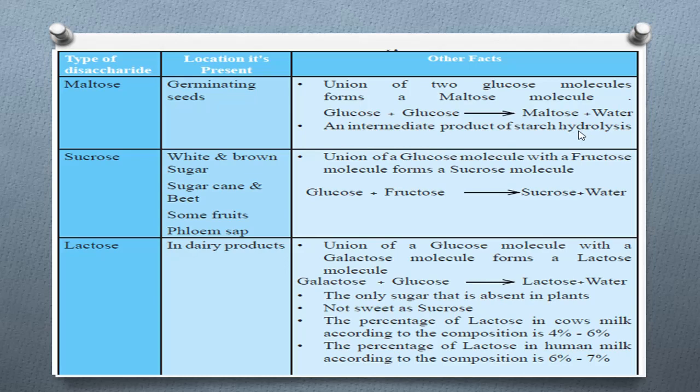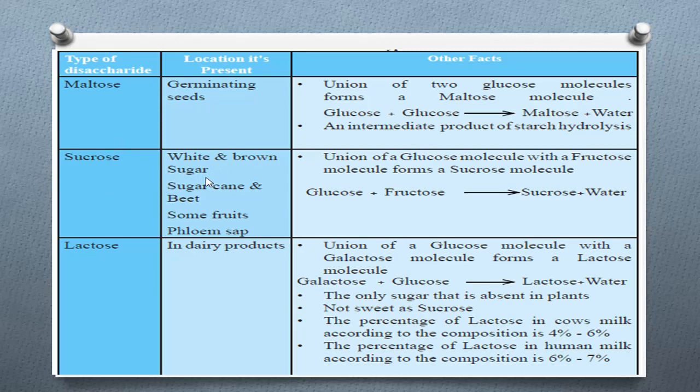Intermediate product means before the end product. For example, when starch is hydrolyzing, the intermediate product is maltose. Then we will learn about sucrose.